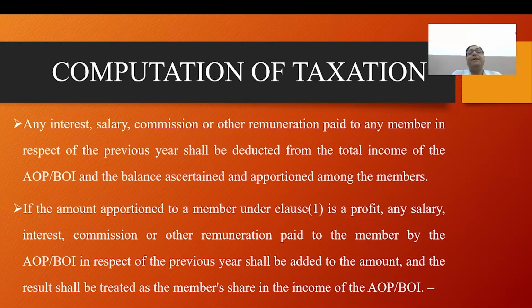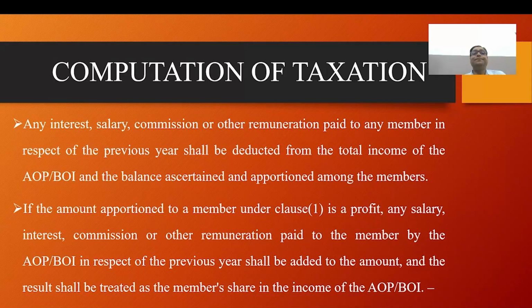Number two, members liable to tax. The total income of any member of the AOP or BOI for the previous year, excluding his share from the AOP and BOI, exceeds the minimum taxable limit, then the tax shall be charged on its total income at the maximum marginal rate.